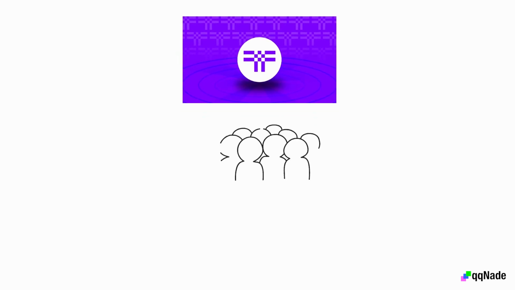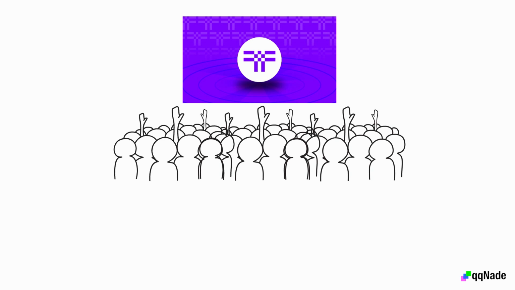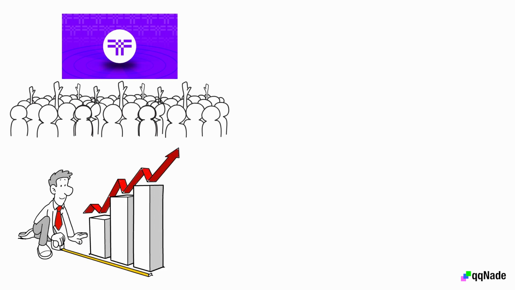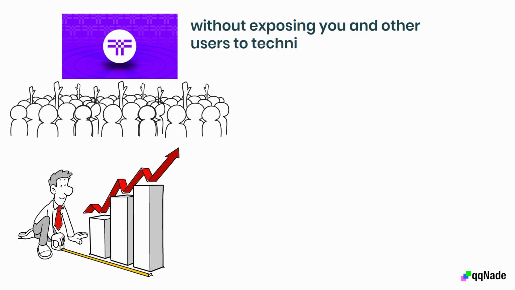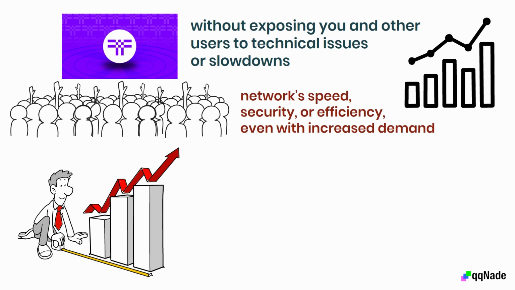The protocol allows more people to execute cryptocurrency functions without sacrificing security or privacy. Scalability explains how well a crypto trading platform executes increasing trading volume without exposing you and other users to technical issues or slowdowns. In other words, a scalable cryptocurrency trading platform does not tamper with the network's speed, security, or efficiency, even with increased demand.